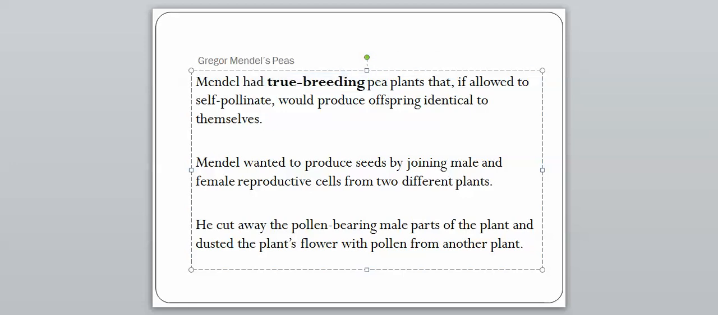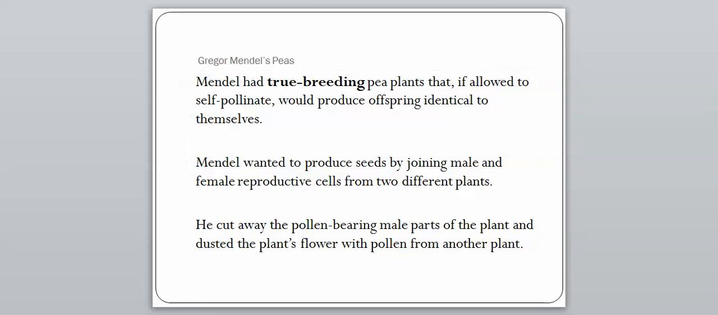However, Mendel wanted to produce seeds by joining male and female reproductive cells from two different plants. And so, setting up his experiment here, going back to our first couple chapters, he cut away the pollen-bearing male parts of the plant, and dusted the plant's flowers with pollen from another plant. So he didn't allow the plants to self-pollinate like we talked about.